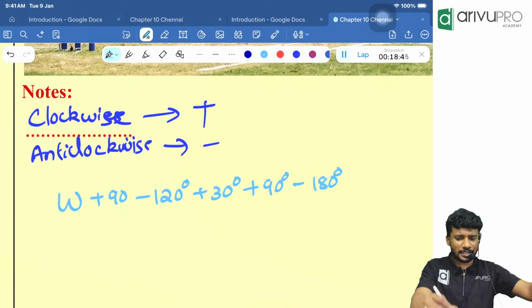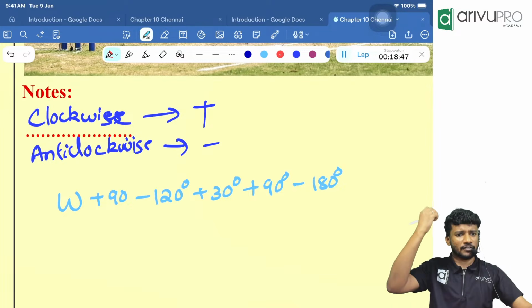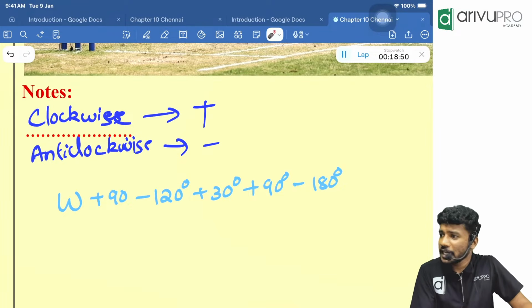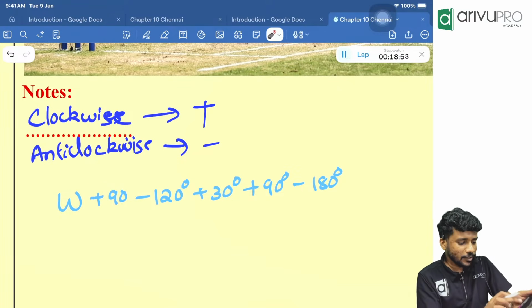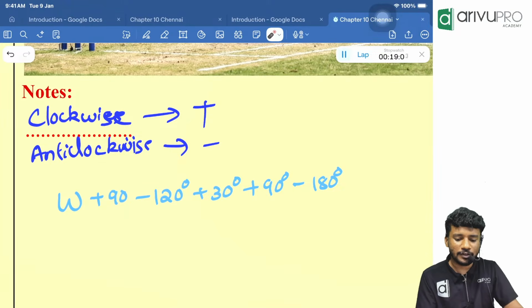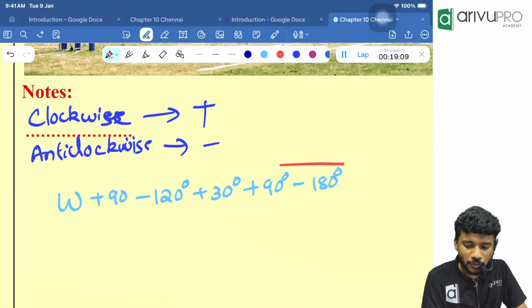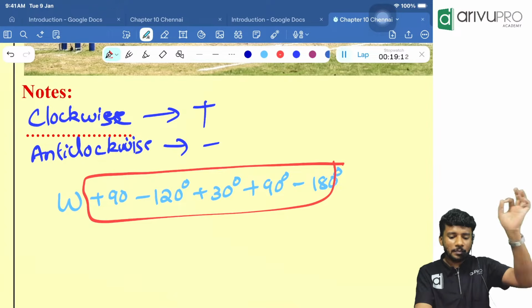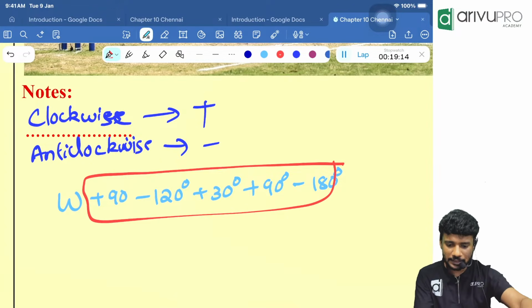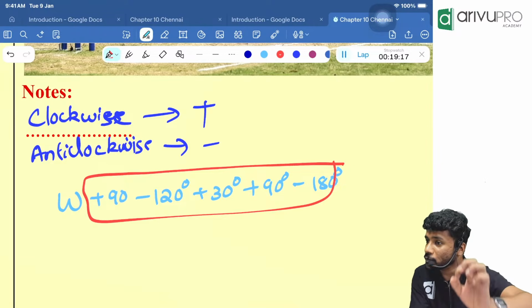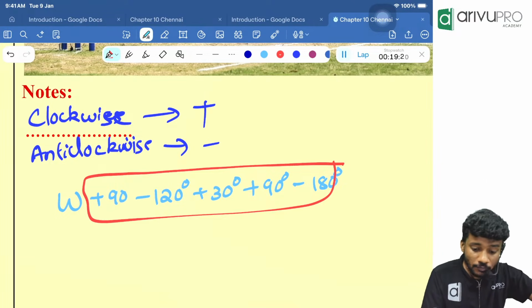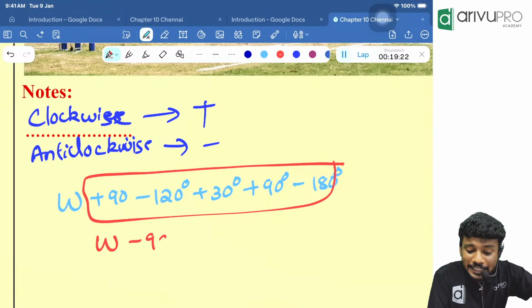Now people, the next step is we will take our calculator and type 90 minus 120 plus 30 plus 90 minus 180. We will do it on our calculator. How much is it coming, people? The sum of everything in calculator: 90 minus 120 plus 30 plus 90 minus 180. Exactly how much is it? So west minus 90 is the remaining thing.